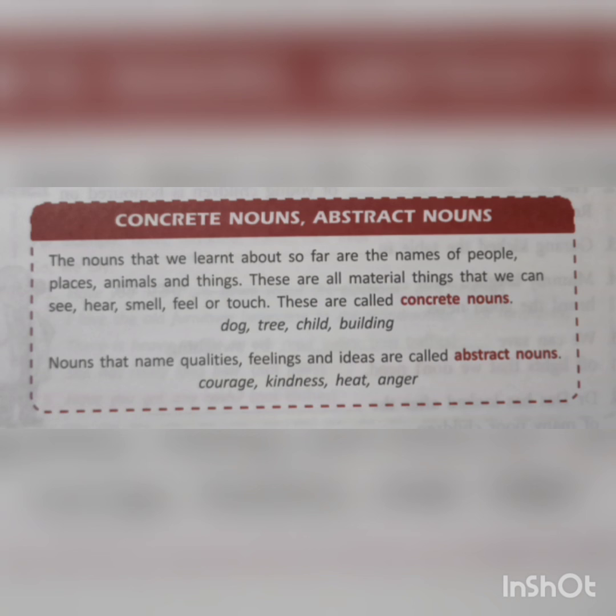And what are abstract nouns? Nouns that name qualities, feelings, and ideas are called abstract nouns. The nouns that we feel, the qualities we have, and the ideas we have got. All these are abstract nouns. For example, courage, kindness, heat, anger, sorrow. All these are abstract nouns.